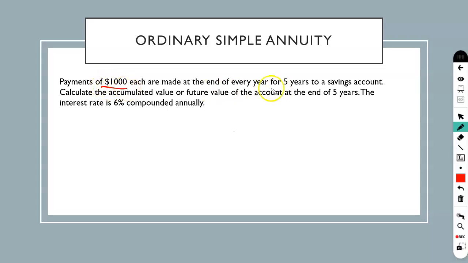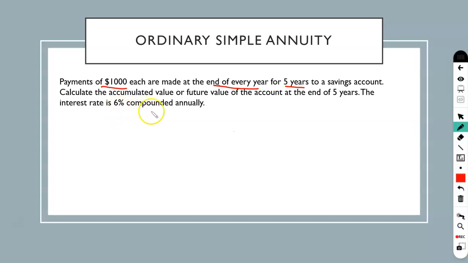This is given. And then we have the payments are done at the end of every year, right? And for 5 years, to a savings account, you have to find the accumulated value, meaning future value, you need to calculate. What you will accumulate at the end of 5 years, at a 6% compounded annually interest rate.